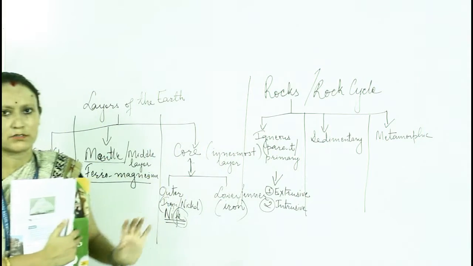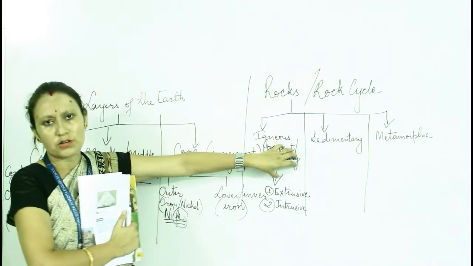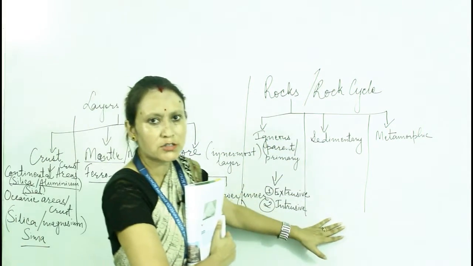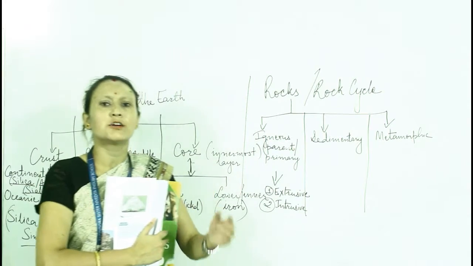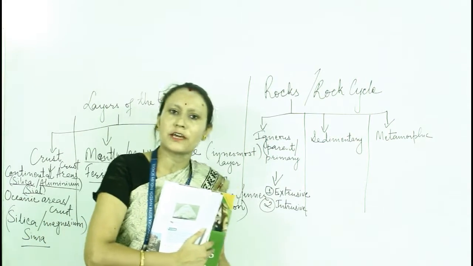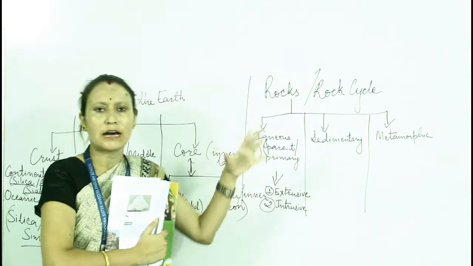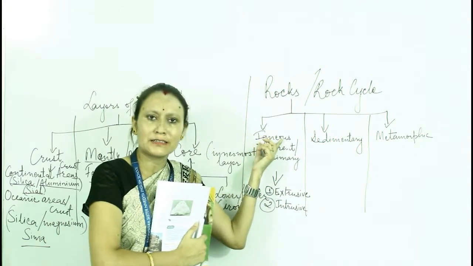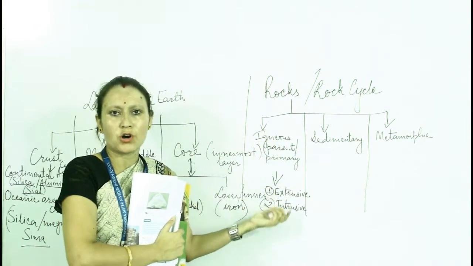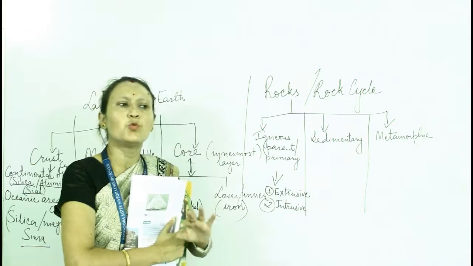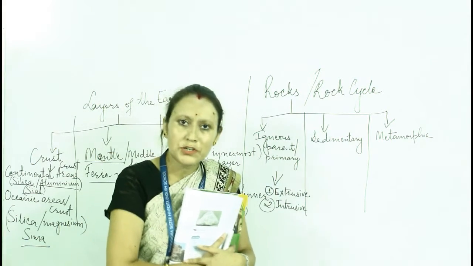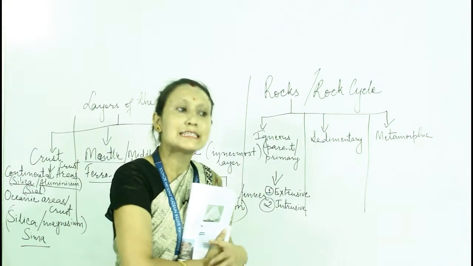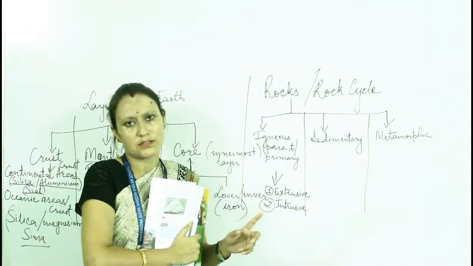Now what is igneous rock? Igneous rocks are the types of rocks which are formed by the cooling and solidification of magma inside or outside the earth's surface. I am again repeating that one. Igneous rocks are formed by the cooling and solidification of magma inside or outside the earth's surface.